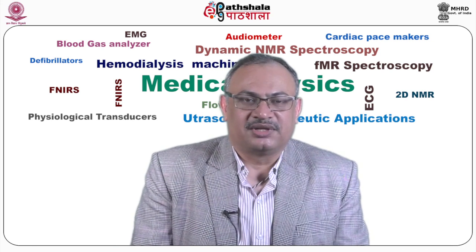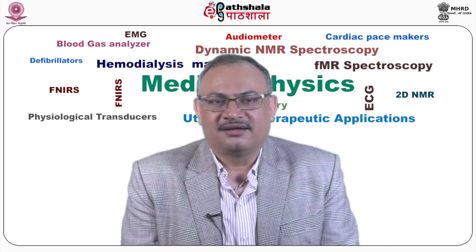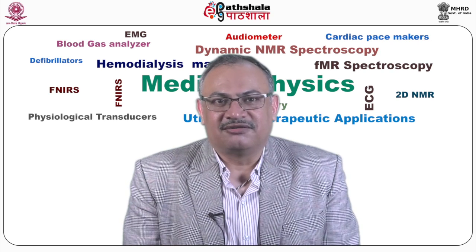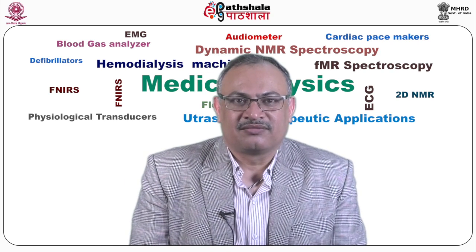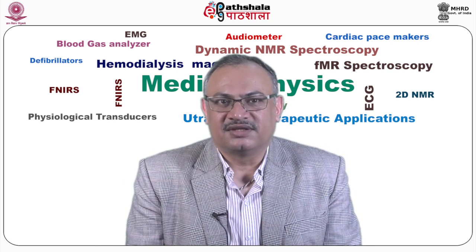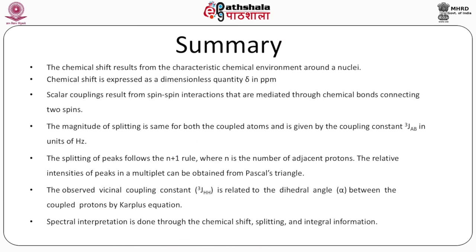This coupling phenomena is conducted through the intervening electrons by polarization of the electrons. The splitting of peaks follows the n plus 1 rule, where n is the number of adjacent protons. The relative intensities of peaks in a multiplet can be obtained from Pascal's triangle.